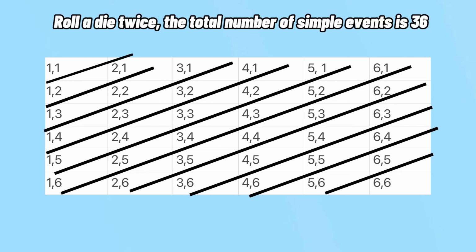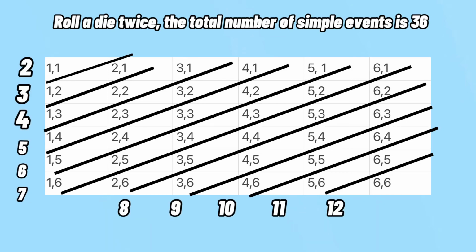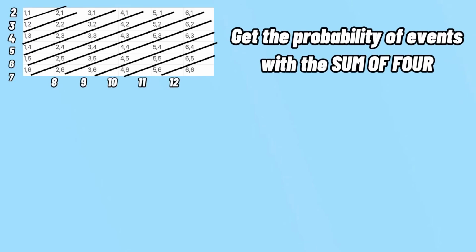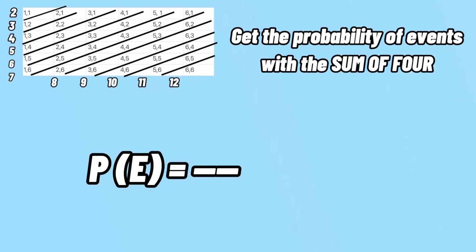1 plus 1 is equal to 2. 1 plus 2 and 2 plus 1 are equal to 3. 1 plus 3, 2 plus 2, and 3 plus 1 are equal to 4, and so on. If we are finding the probability of events with the sum of 4, we have to count all the events that add up to 4.